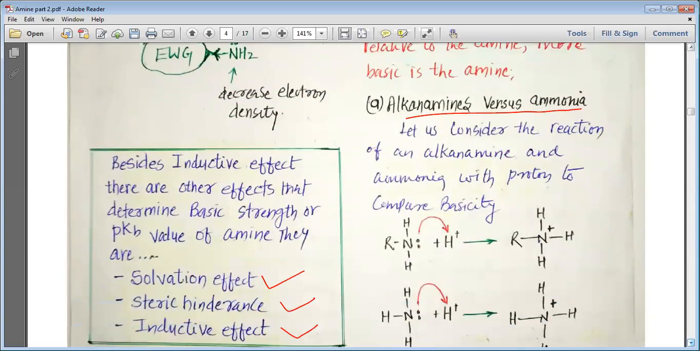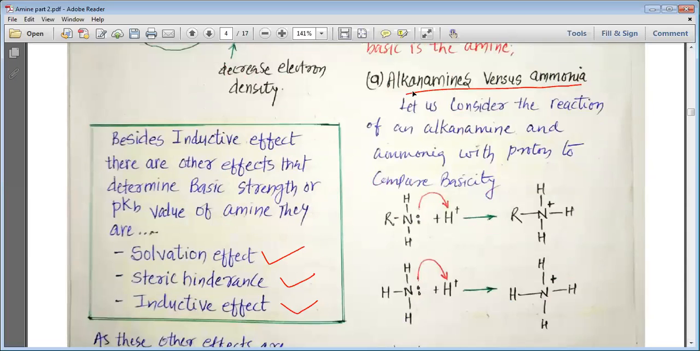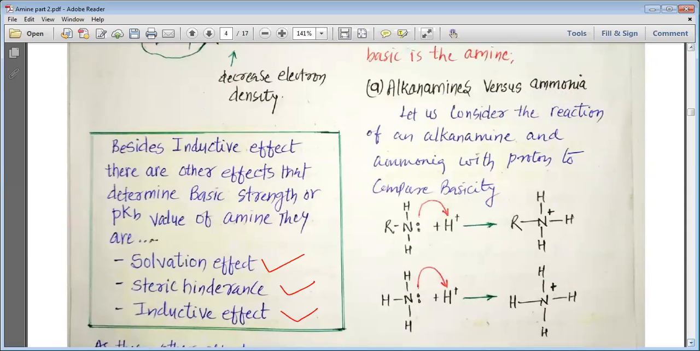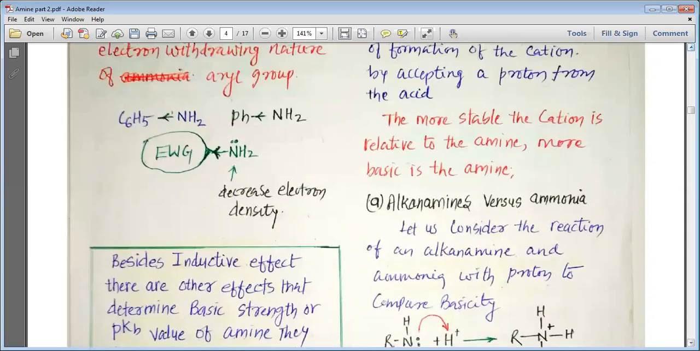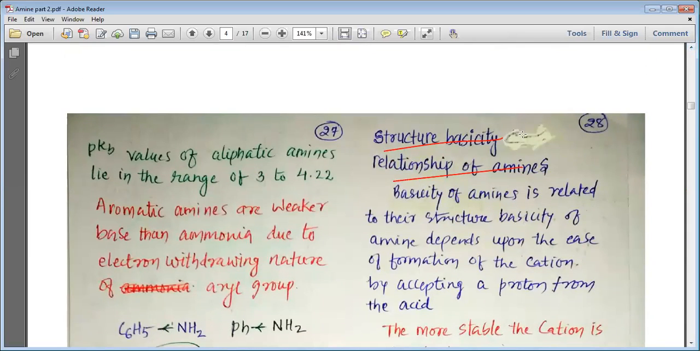The next study that we need to do is about the alkyl amine versus ammonia. So let us consider what happens when we have the alkyl amines. As the other effects involved are a little difficult to interpret or understand to come to any conclusion, we look at the value of pKb given in the table. So all these effects cumulatively give us a final result.